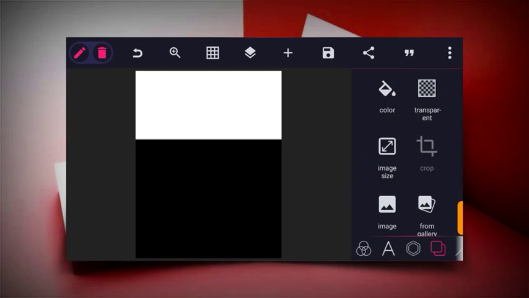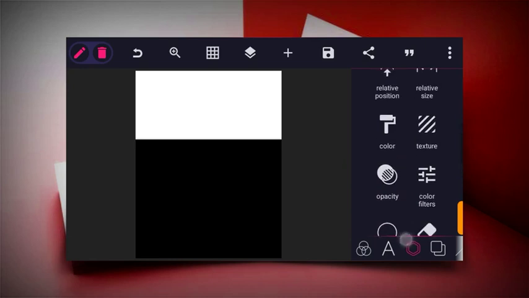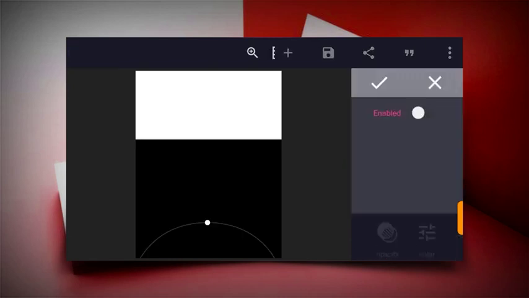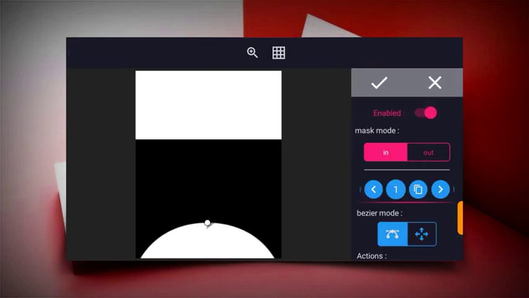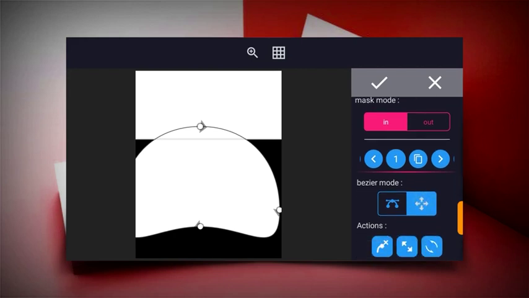So guys, I'll now go back to this menu and then click on mask, and then I will enable this and then click on this icon to be able to move this. For me to move this, I have to click this icon. So now what I will do is to get a nice shape for my flyer, and to do that I will have to mask the square.